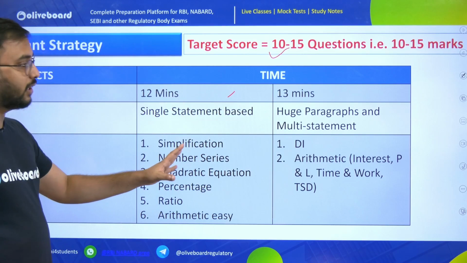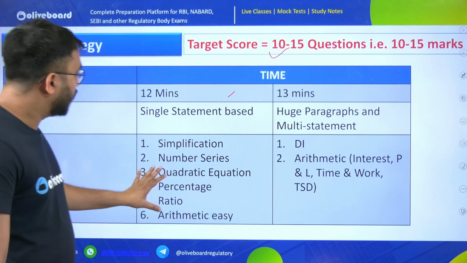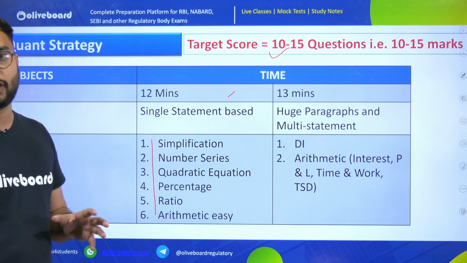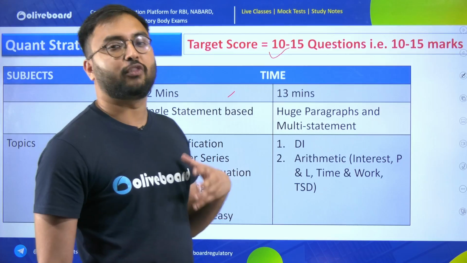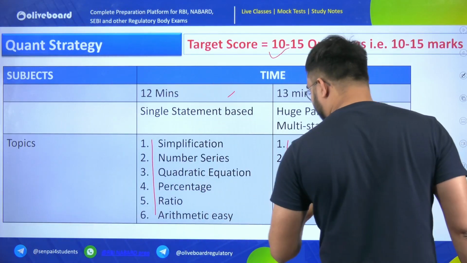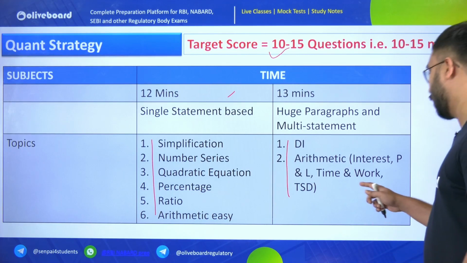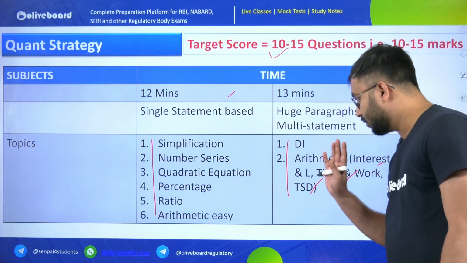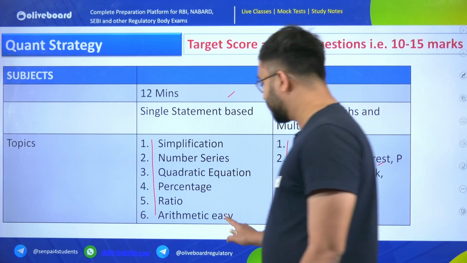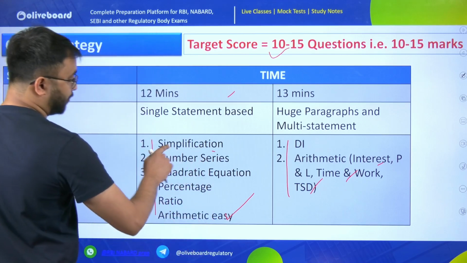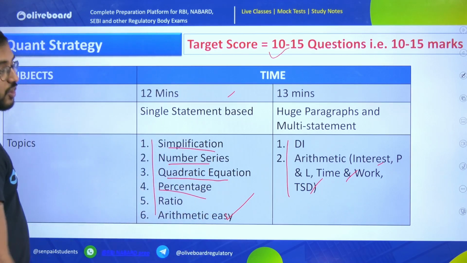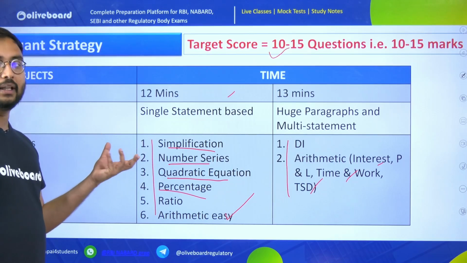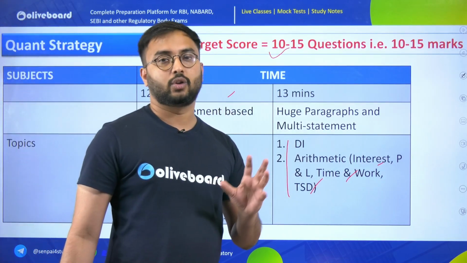If you see, I have broken down the topics of Quant into two parts. First are the topics which are single statement based and easy to moderate. And then come the complicated topics which are very difficult. For Quant, DI and some of the arithmetic questions like profit and loss, time and work, speed, time and distance, simple interest and compound interest are sometimes difficult, and at the same time sometimes some arithmetic questions are easy also. Apart from that, simplification, number series, quadratic equation, percentage, ratio are also easy topics. Now your aim should be that whatever low hanging fruits are there, you should take them.